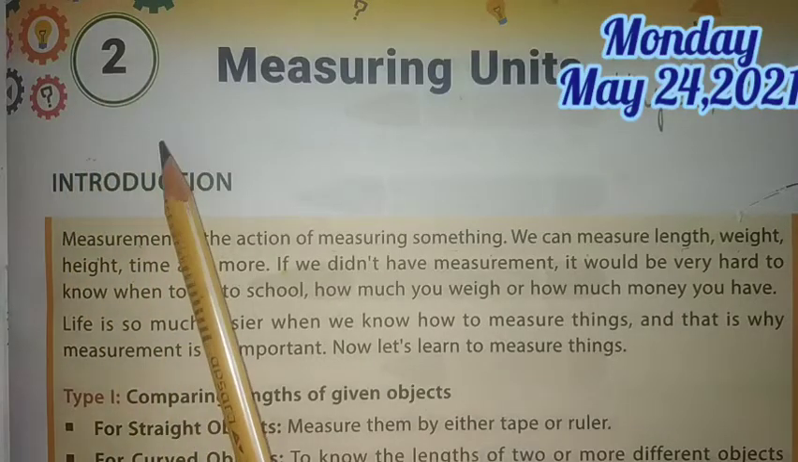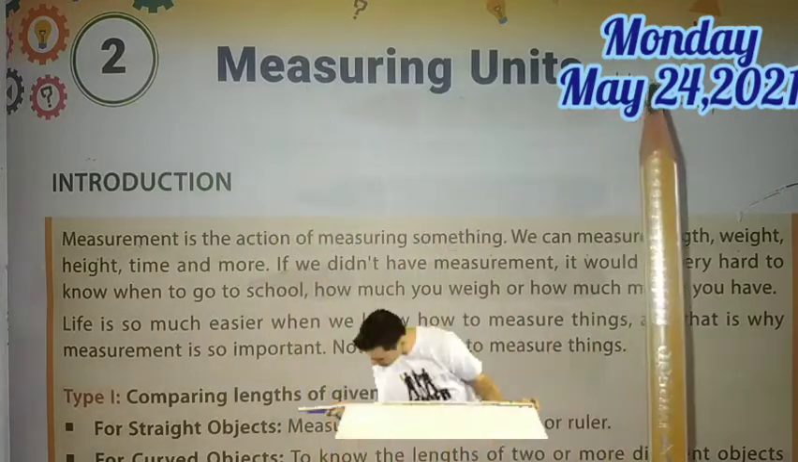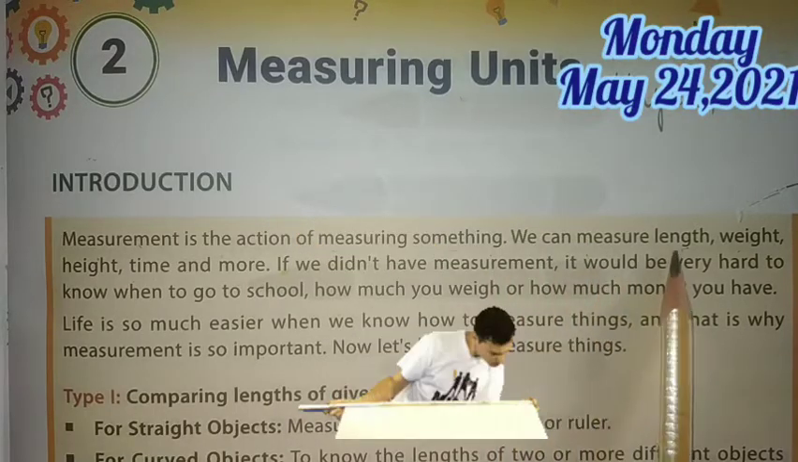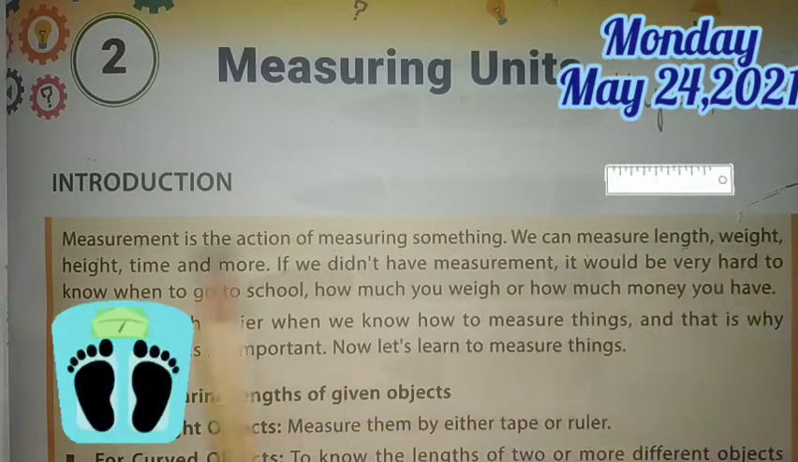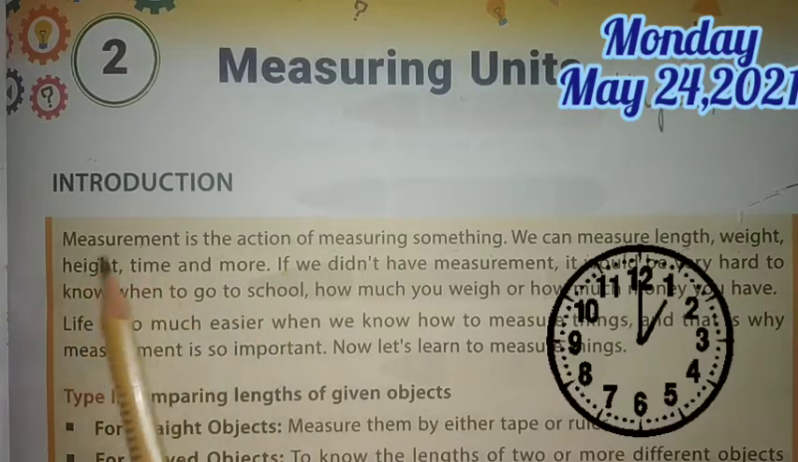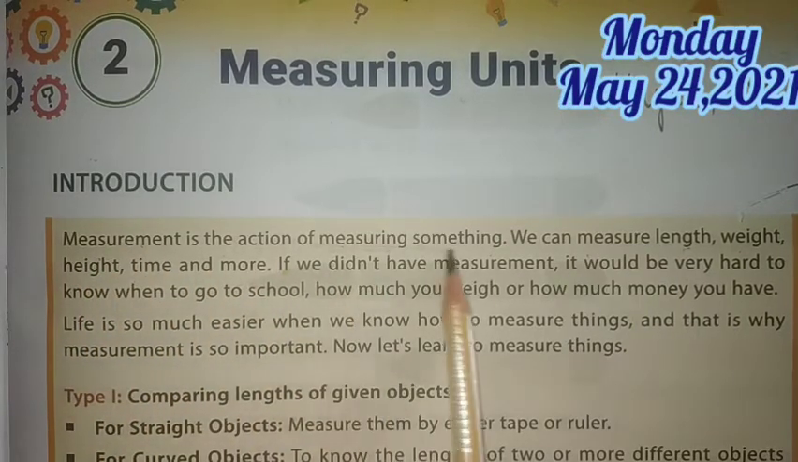Today we are going to do chapter 2, measuring units. Introduction. Measurement is the action of measuring something. We can measure length, weight, height, time and more. Measurement is what? Measurement is the action of measuring things.